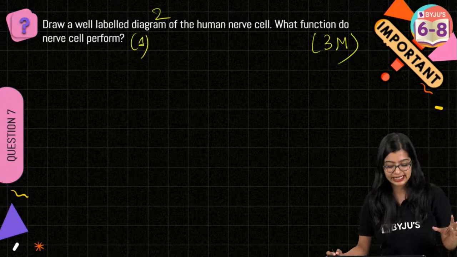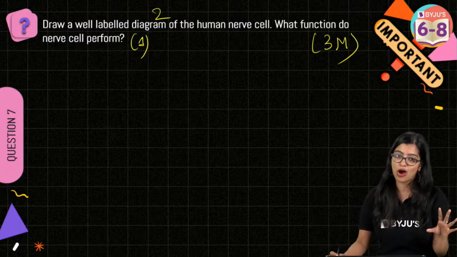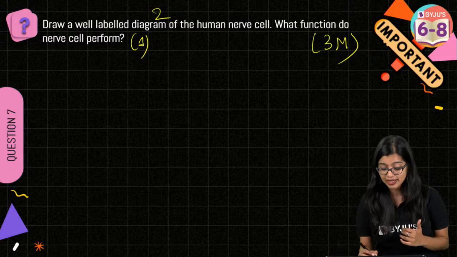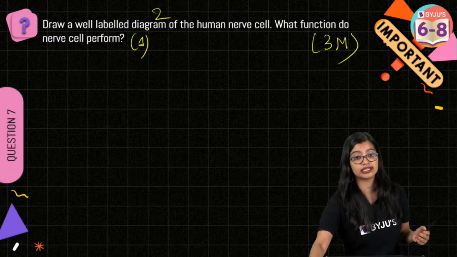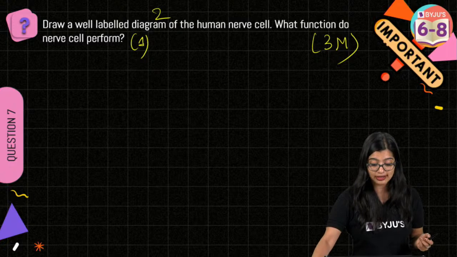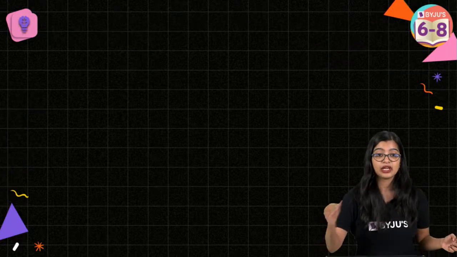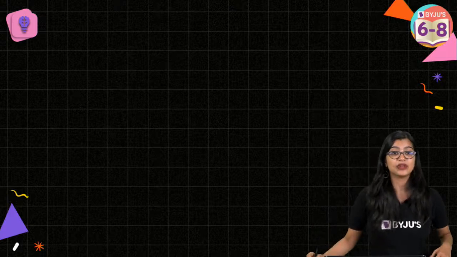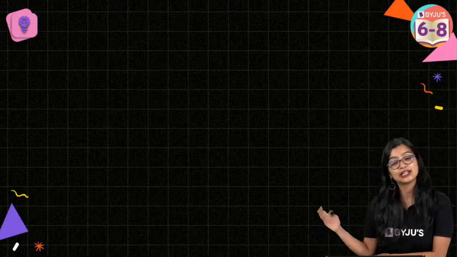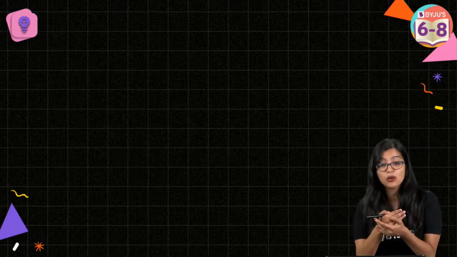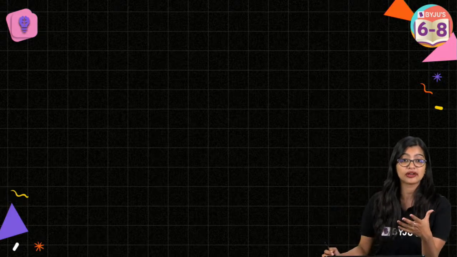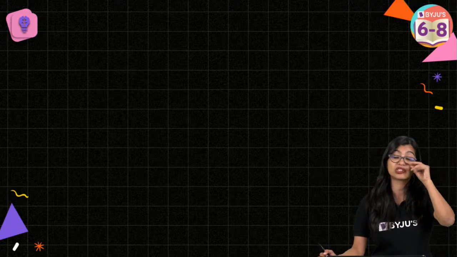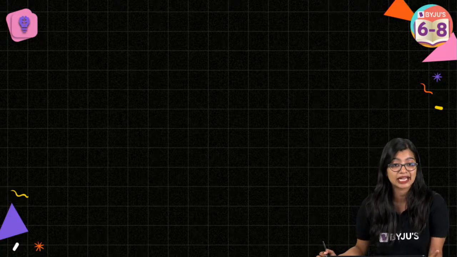So now, it's very simple. I will show, if you all know how to draw the neuron diagram, because chances of the neuron diagram coming are very high, right? Which is why make sure that you learn how to draw the diagram. But in the meanwhile, can you all tell me what is the function of the nerve cell? Yes, Aditya is like, ma'am, this came in my unit test. Exactly. What is the role? Exactly. See, neurons, see, there are certain diagrams, certain questions which I tell you are short, right? So that is something that I tell you at all times. Make a note of this in your textbook. There are chances of this question coming very high.